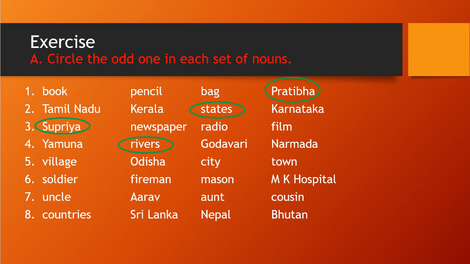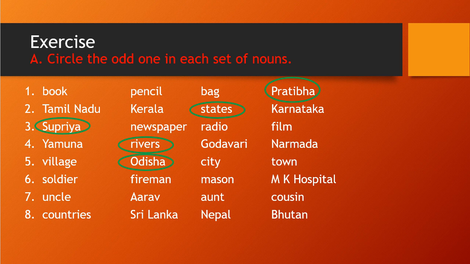Okay students, the next one is the fifth: village, Odisha, city, town. You see village, city and town are common nouns, because in general we say city, in general we say town, in general we say village, right? But Odisha is a state name, a specific name of that state. So Odisha is our odd one, because it is a proper noun. Out of the four, three are common nouns, but Odisha is a proper noun, which is odd, right?